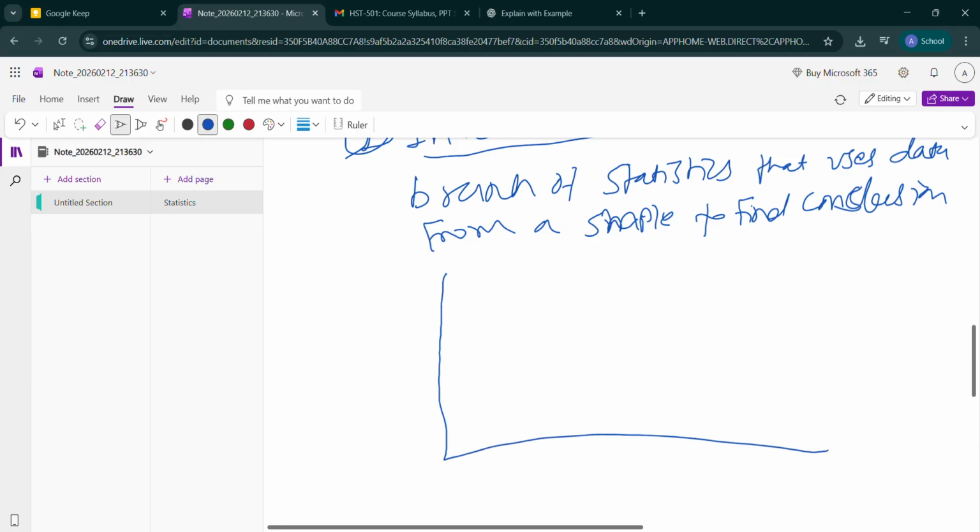Now when I form the graph like this, this shows the median of the marks of the students. Let's understand this curved line as a red line.